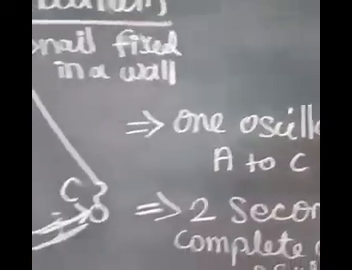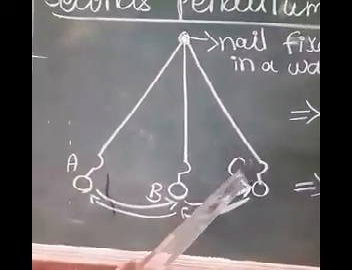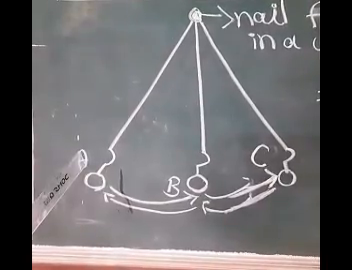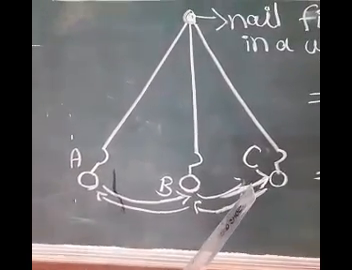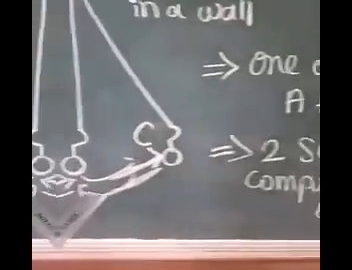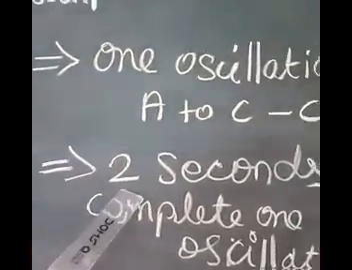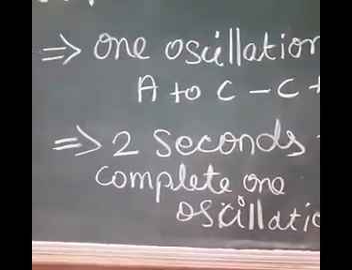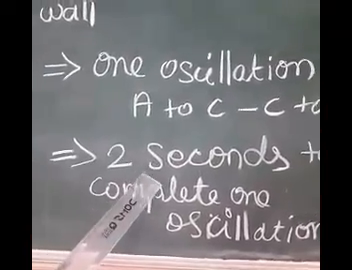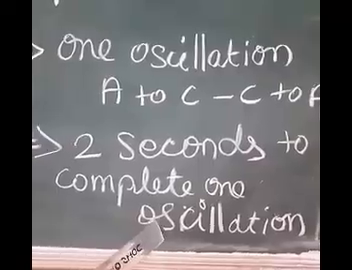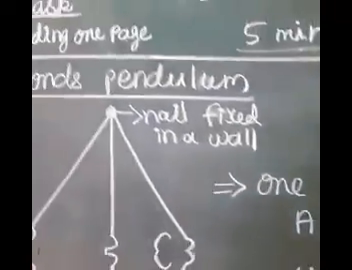It has been found that the time taken to complete one oscillation by this brass bob, the length of whose string is 100 centimeter, is 2 seconds. A pendulum which takes 2 seconds to complete one oscillation is called seconds pendulum.